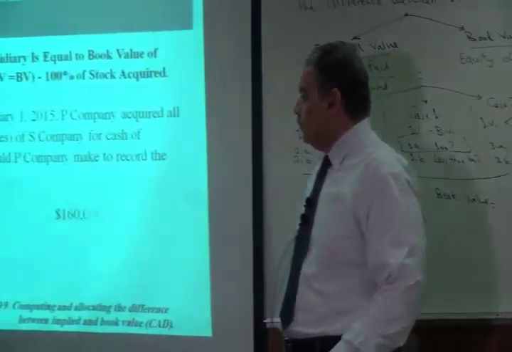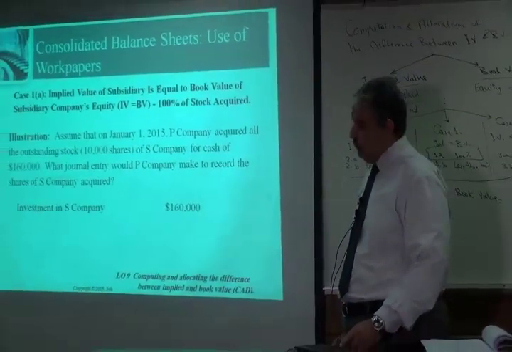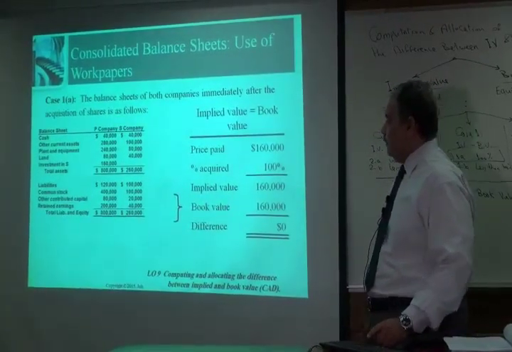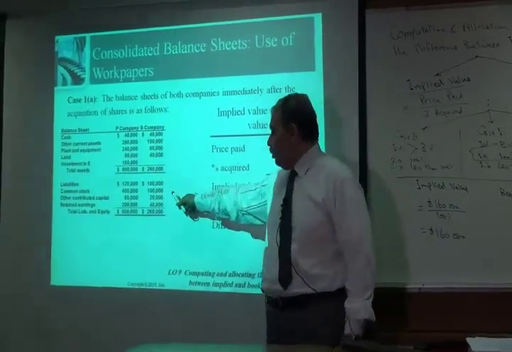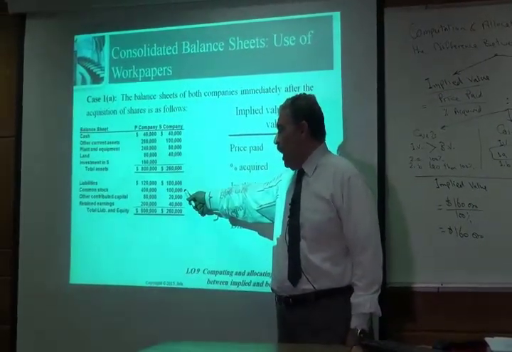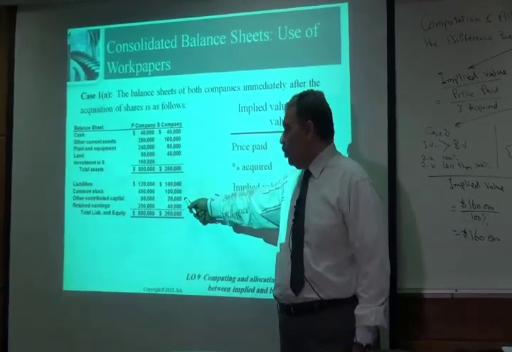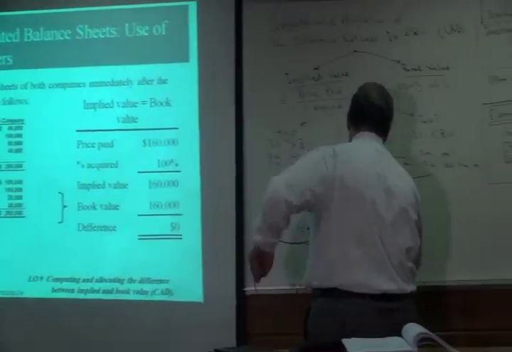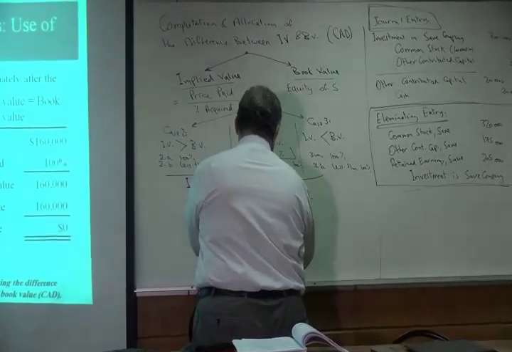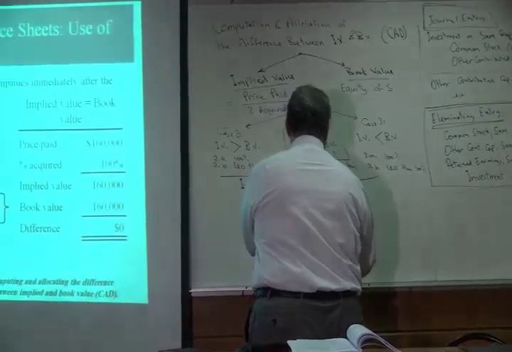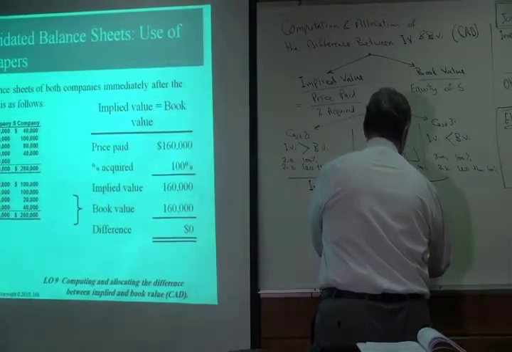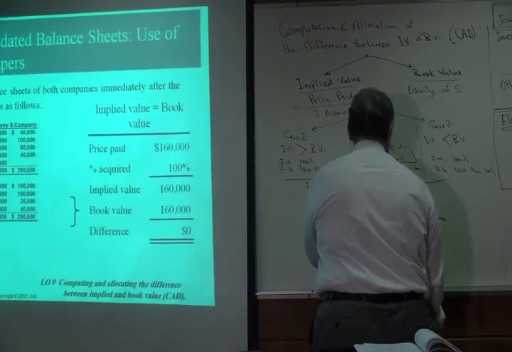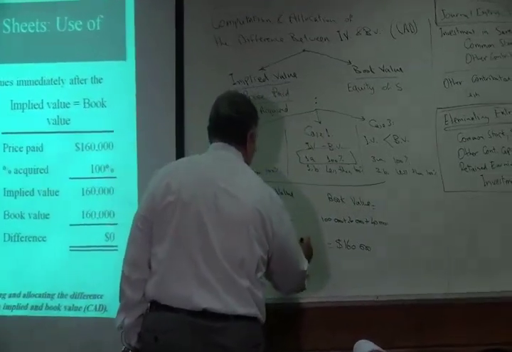And how much is the owner's equity of S company? So owner's equity of S company, we have $100,000 common stock, other contributed capital 20,000, retained earnings 40,000. So 100,000 plus 20,000 plus 40,000, so they are $160,000. So again, they are equal.